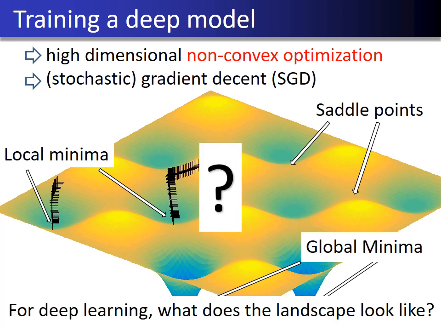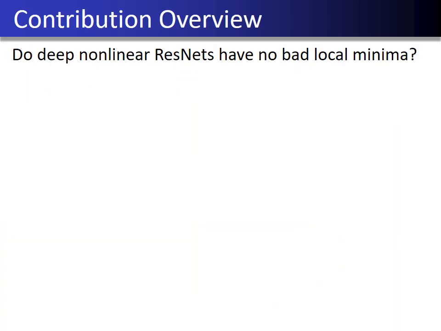So, an important question is, for deep learning, what does the landscape look like? Does it look like something in this figure, or something more structured so that the use of gradient descent or SGD can be theoretically justified? In particular, residual neural networks or ResNets are shown to work well and are widely used in practice. Therefore, a more concrete question relevant to practice in deep learning is, do deep nonlinear ResNets have no bad local minima? One of the contributions of this paper is to prove that the answer is yes.